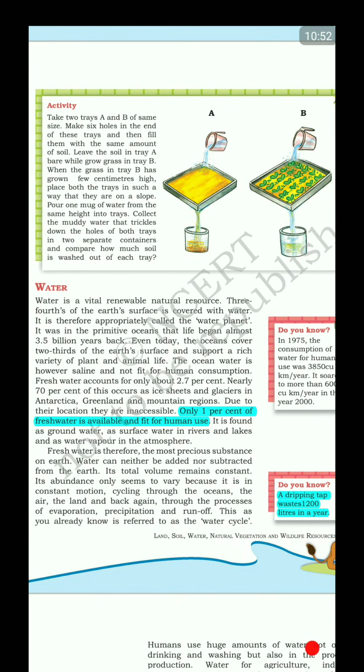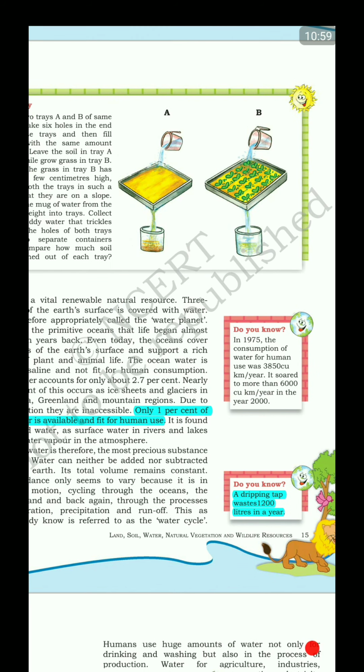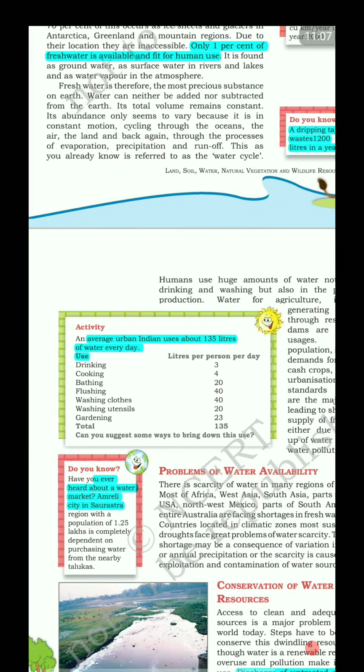Moving on to water, only 1% of fresh water is available and fit for human use, right? A very important fact: a dripping water tap wastes as high as 1200 liters in a year, and an average Indian uses about 135 liters of water every day, right?